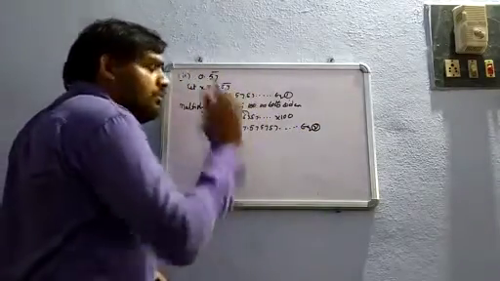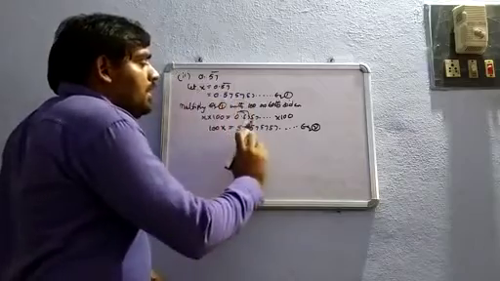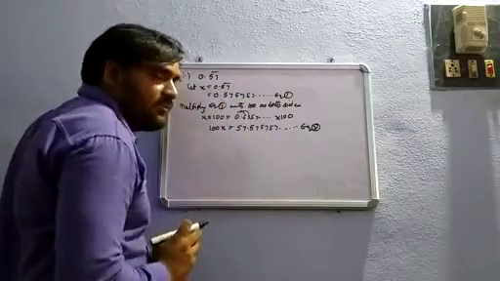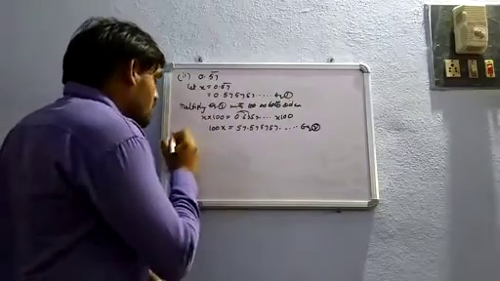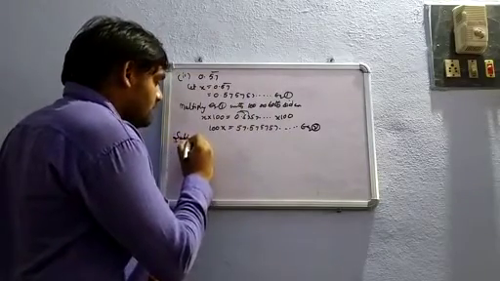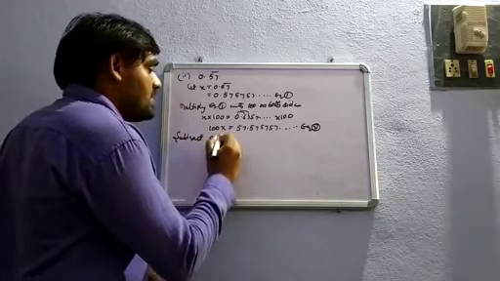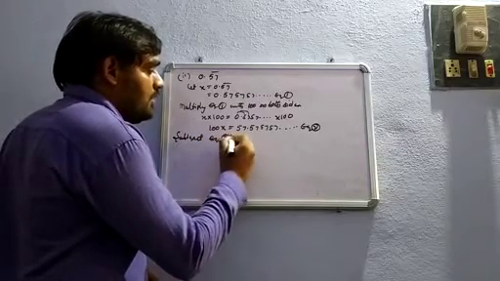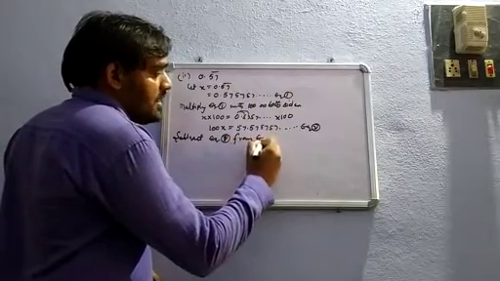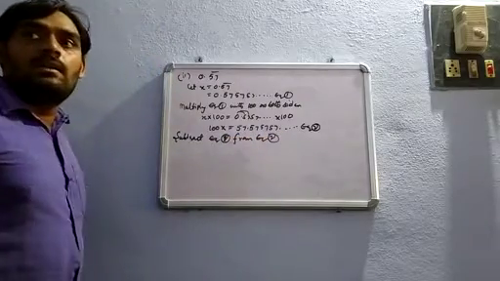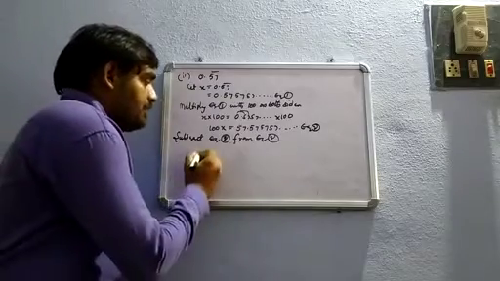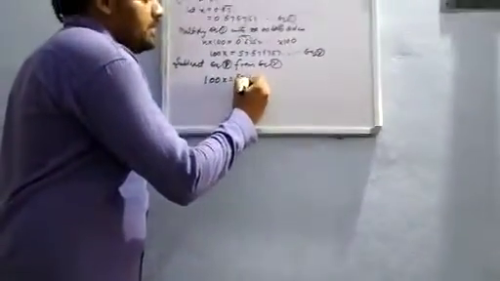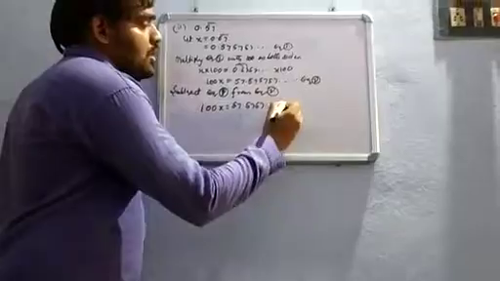So from 1 and 2, what did we observe? Here the decimal part is 575757, and in equation 1 the decimal part is also 575757. So now subtract equation 1 from equation 2. You'll get 100x is equal to 57.5757 and so on.